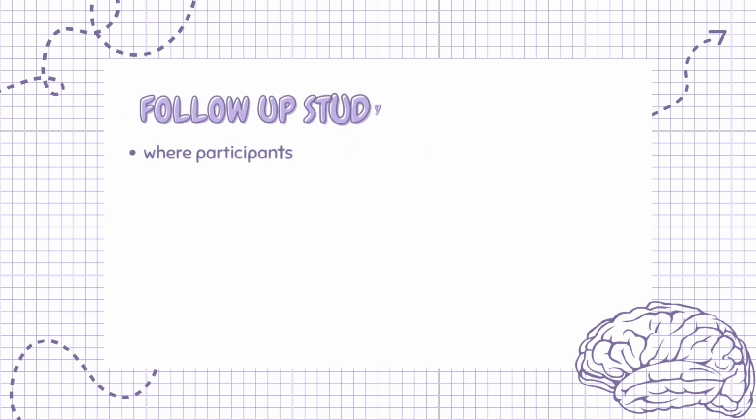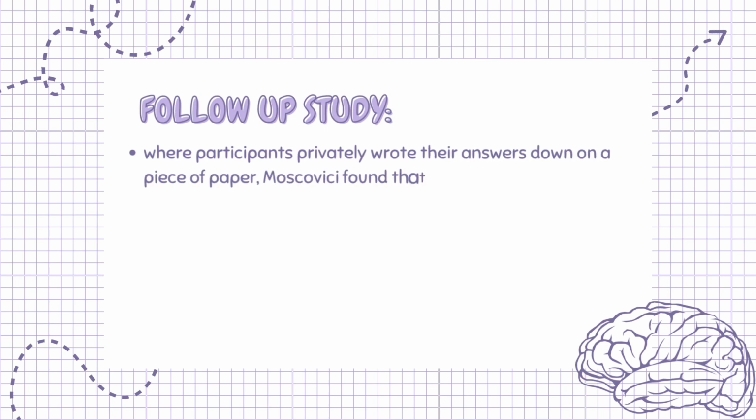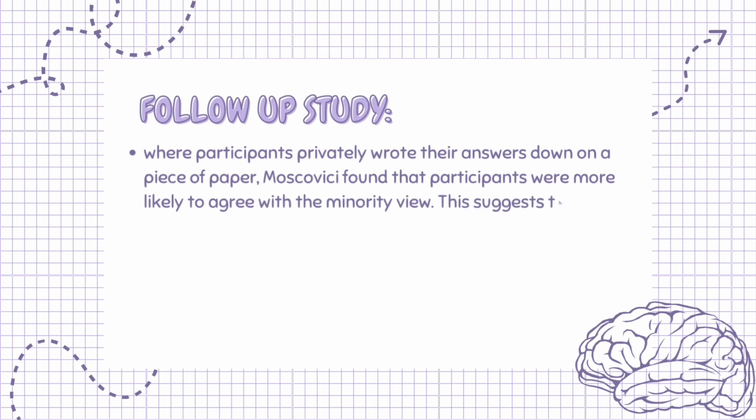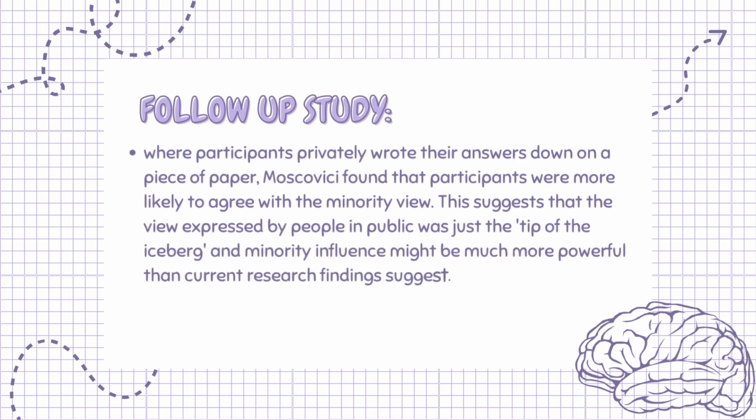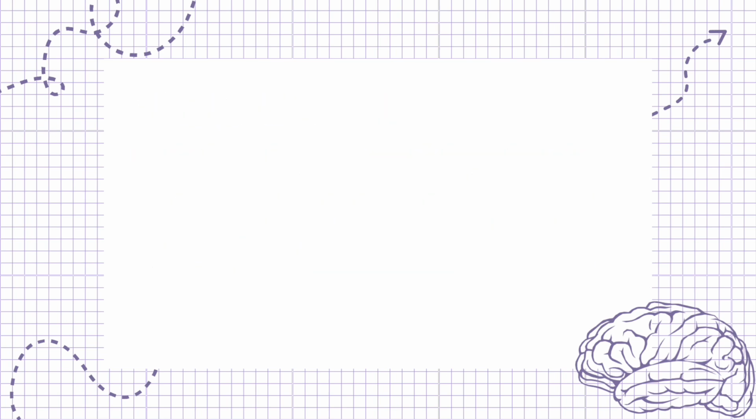In a follow-up study where participants privately wrote their answers down on a piece of paper, Moscovici found that participants were more likely to agree with the minority view. This suggests that the view expressed by people in public was just the tip of the iceberg, and minority influence might be much more powerful than current research findings suggest.